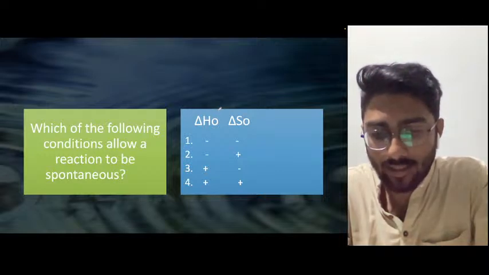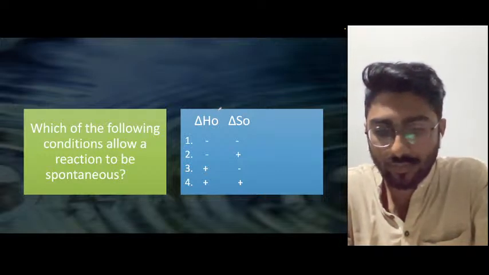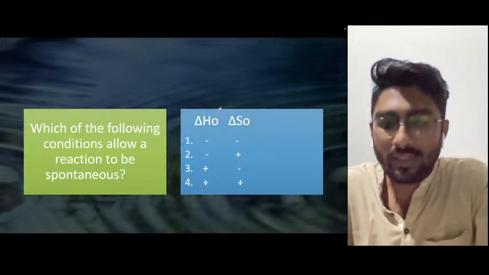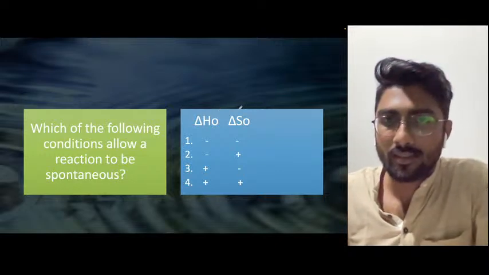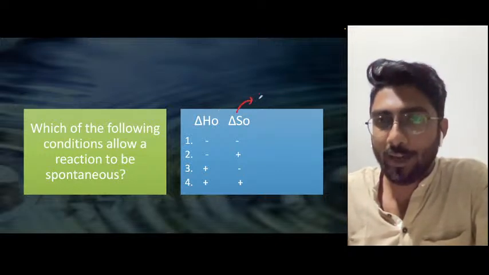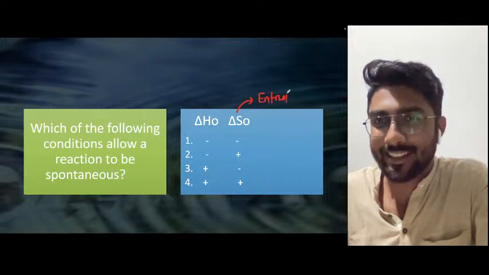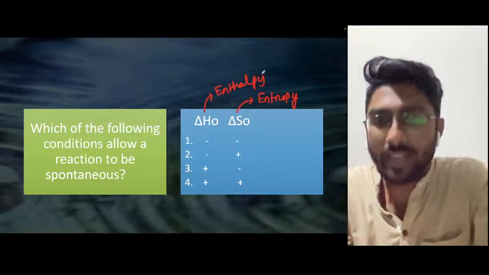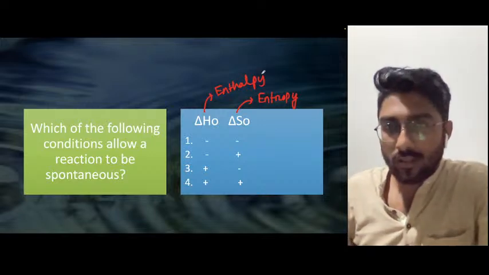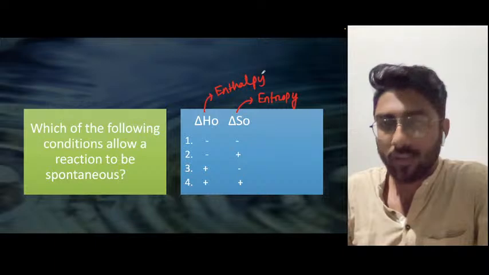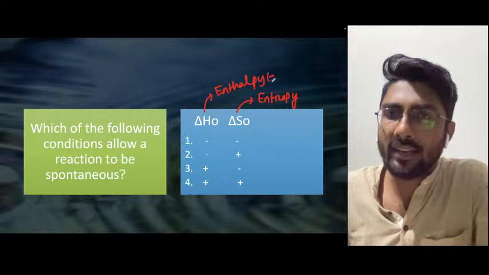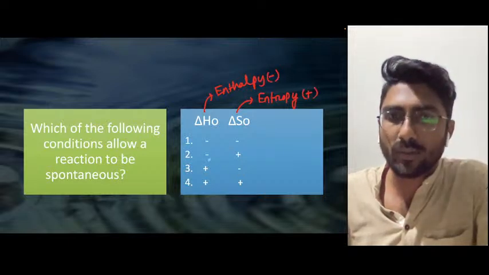H हम लोग किसको बोलते हैं? डिटेल्स तो अभी टाइम नहीं है, अभी क्वेश्चंस में करवा रहा हूँ तुम लोगों को. H means enthalpy, and S means entropy. So enthalpy should be negative and the entropy should be positive. The more the randomness, the more the reaction will go in a positive direction. So enthalpy will be negative, entropy would be positive. So what is the option?